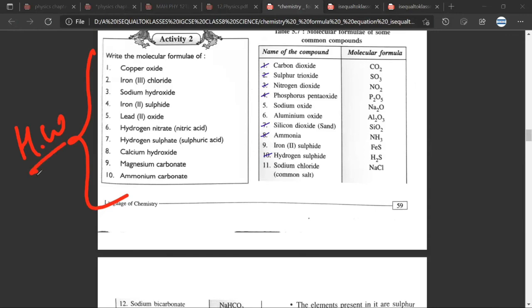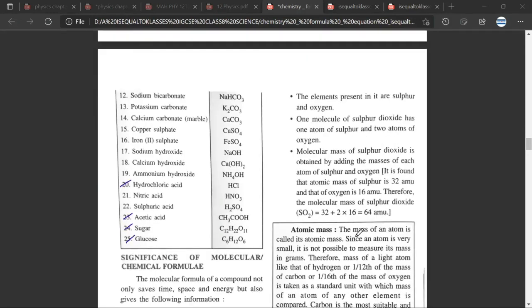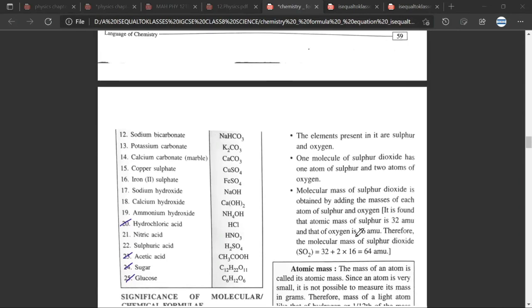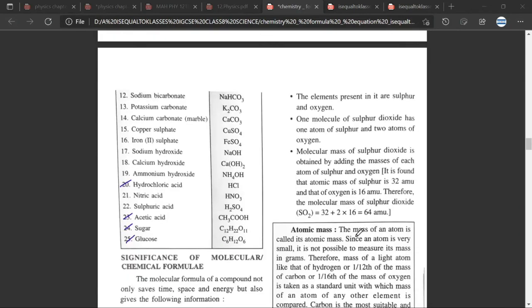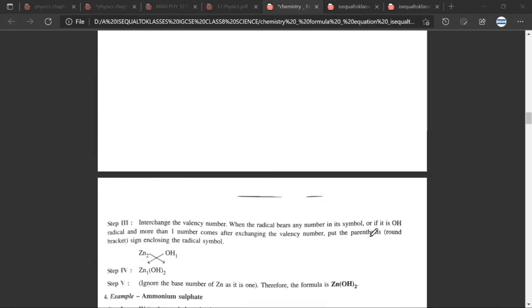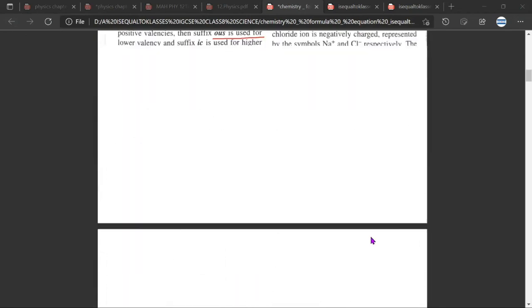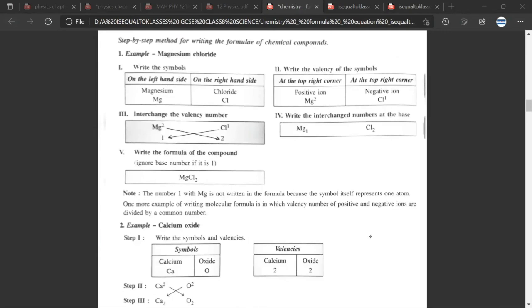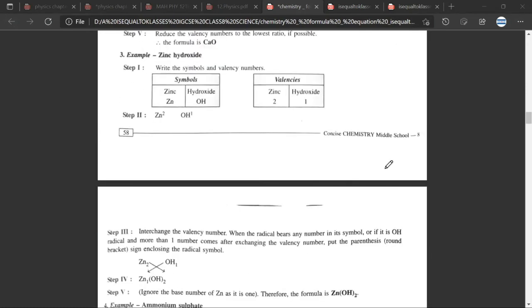So this is another homework. This is an easy homework. You will be able to do that. There won't be any issue. And yeah, that is it. Any doubt? No, sir. So have you understood what the crisscross method is? Yes, sir. So this is all that is there in the crisscross method, and this is how the formulas are written.